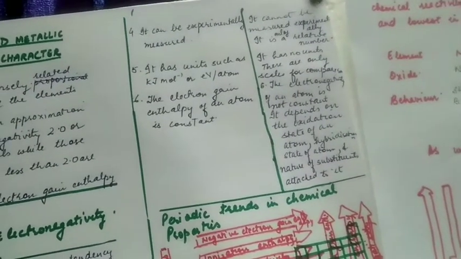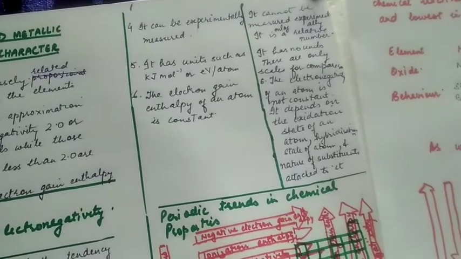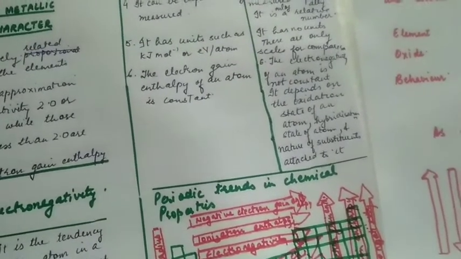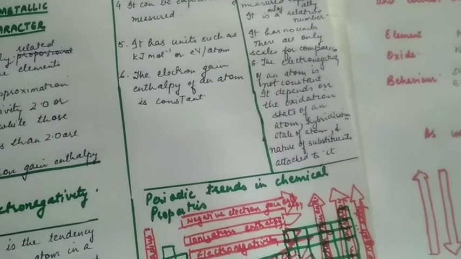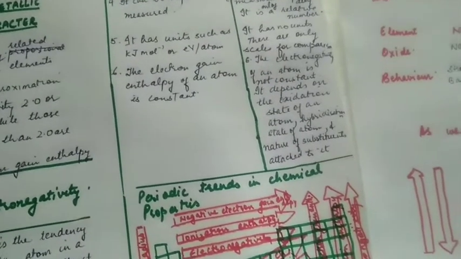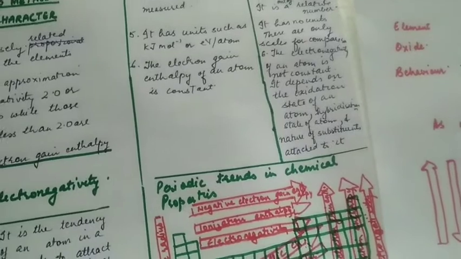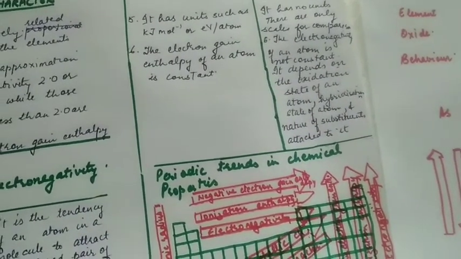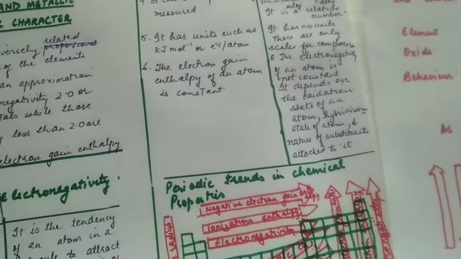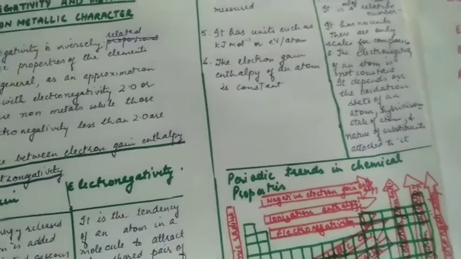The electron gain enthalpy of an atom is constant. The electronegativity of an atom is not constant. It depends upon the oxidation state of the atom, hybridization state of the atom, and nature of substituents attached to it.